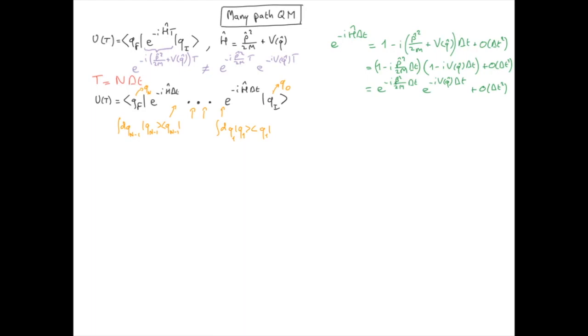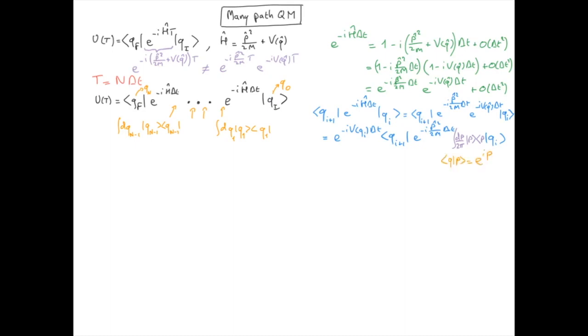Each of them has a form, and because delta t is arbitrarily small, I can replace this exponential by the product of the two exponentials I obtained before. Acting v of q on qi gives me a number I can take out of the bracket expression. As usual, I now insert my completeness relation in momentum space. And remember that the overlap of q and p is equal to exponential ipq. We recognize a Gaussian integral.